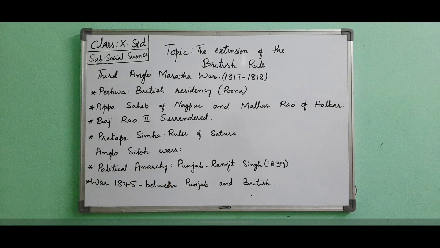Now after the Second Anglo-Maratha War, the Third Anglo-Maratha War took place between 1817 and 1818. The Maratha families tried their best to protect their independence and honor. Even the Peshwa attempted to free himself from the clutches of the company. The Peshwa attacked the British residency in Pune and burned it down.